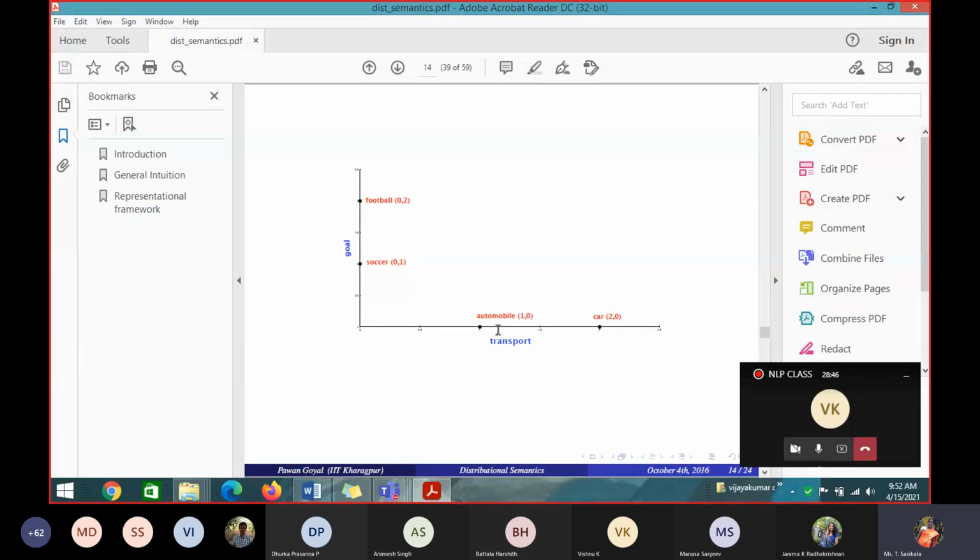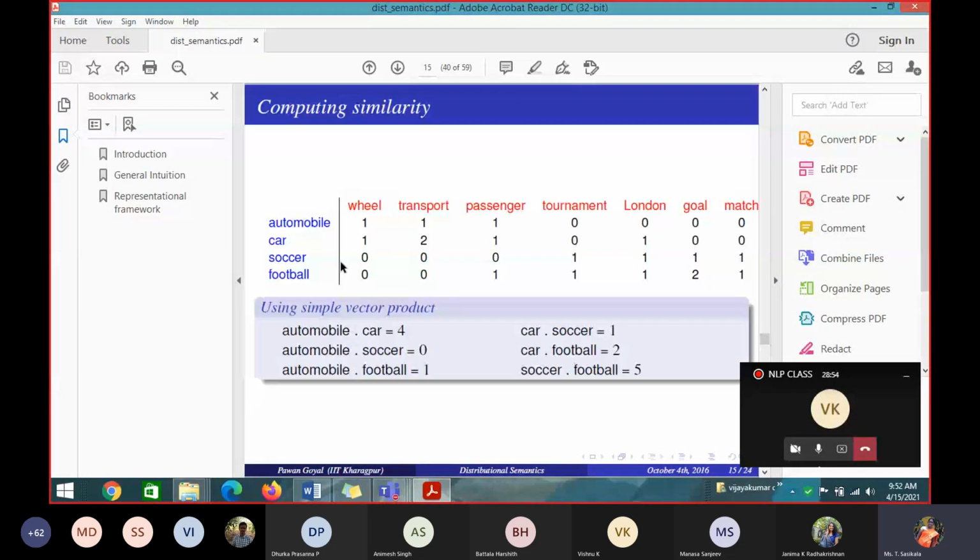Okay, then this is the similarity dot product, taking each of the context words and target words. Car with automobile, car with soccer, automobile with soccer, automobile with football, first combination over. Then take car with soccer, car with football, soccer with football. Then whichever is the highest, you make a two table.